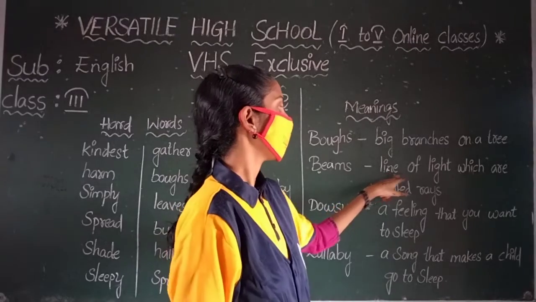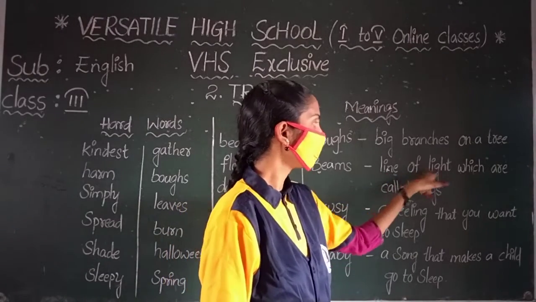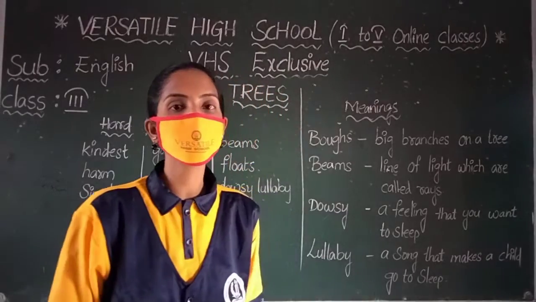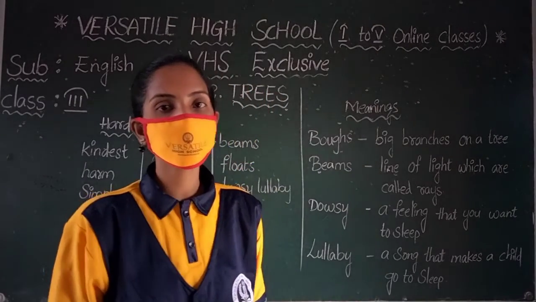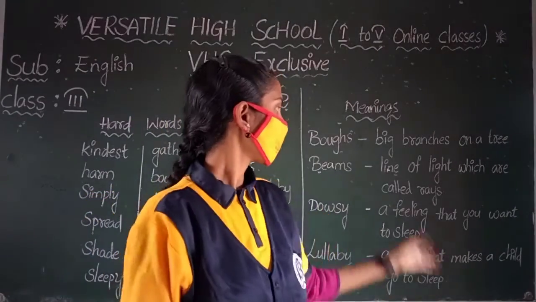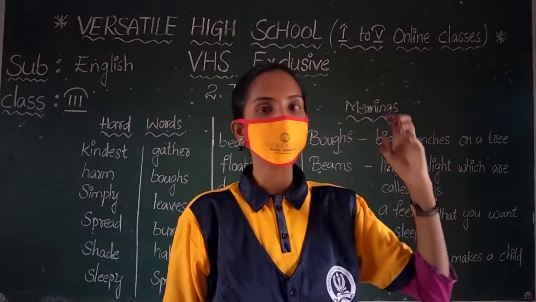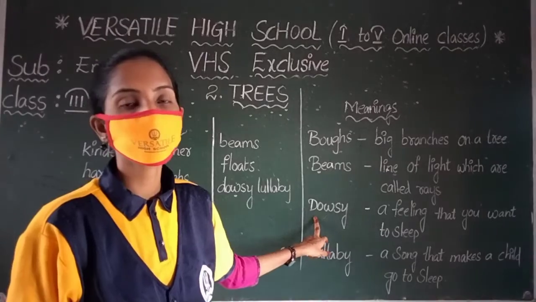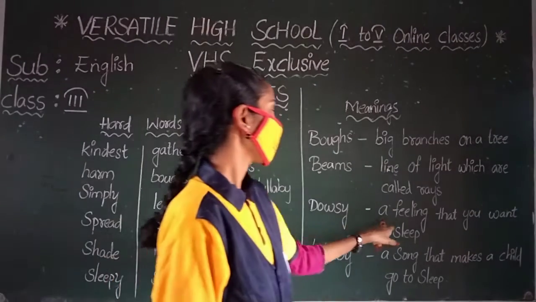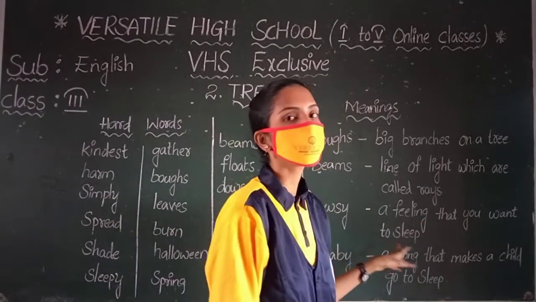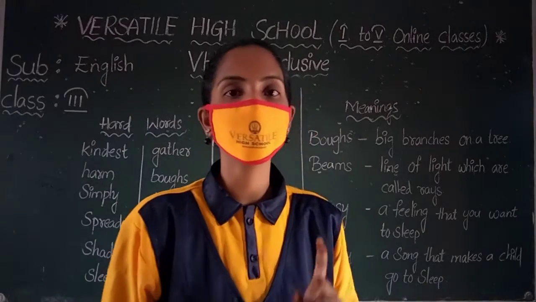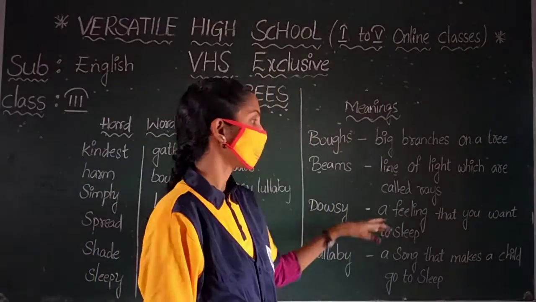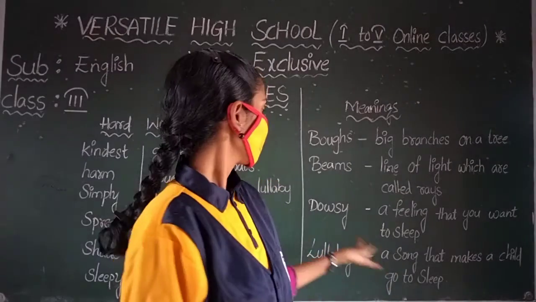A line of light which are called rays. Yes, it means sunlight. When we are sitting under the tree, the sunlight that comes in, we call beams. Next, drowsy. A feeling that you want to sleep. We sleep at night, no? At that time, the feeling we call drowsy.